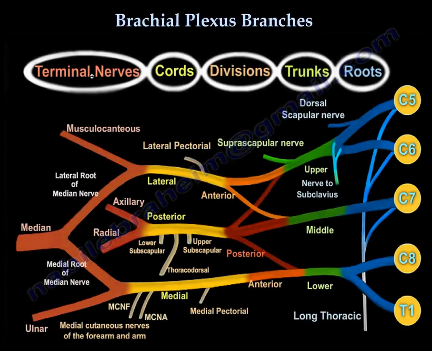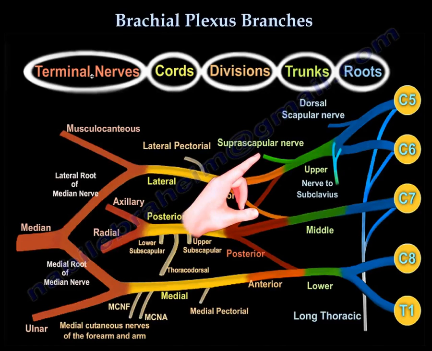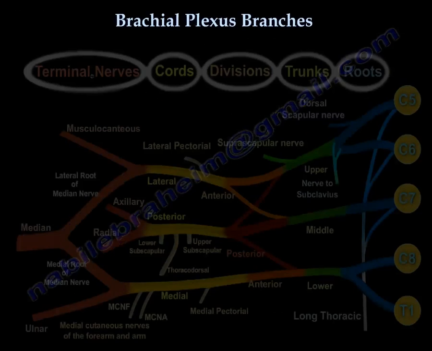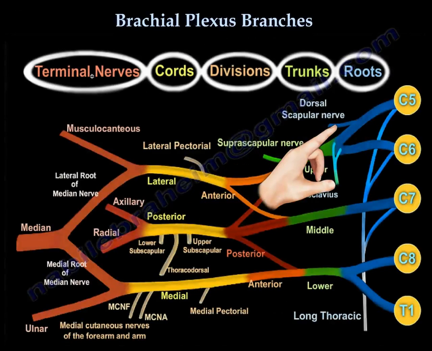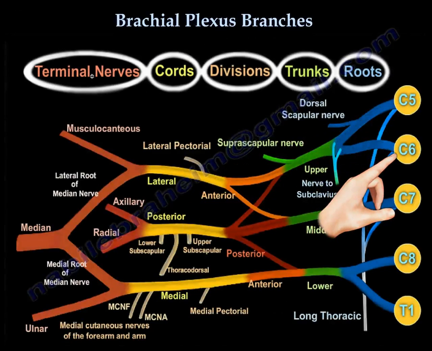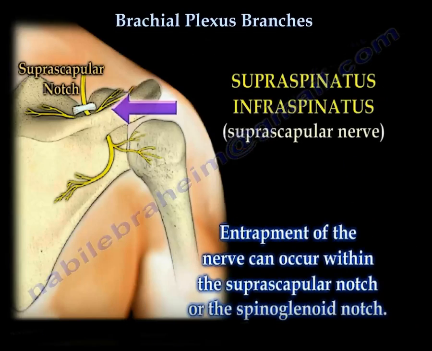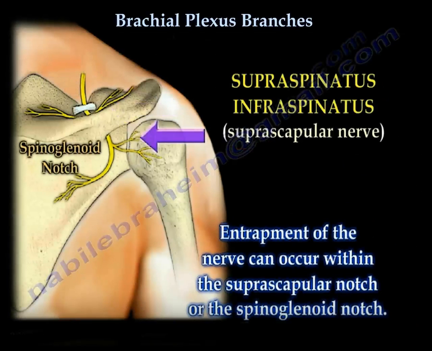Three branches arise from the nerve roots. Only one branch arises from the trunk, the suprascapular nerve. The suprascapular nerve supplies the supraspinatus and the infraspinatus. It comes from C5 and C6. Entrapment of the nerve can occur within the suprascapular notch or the spinoglenoid notch.